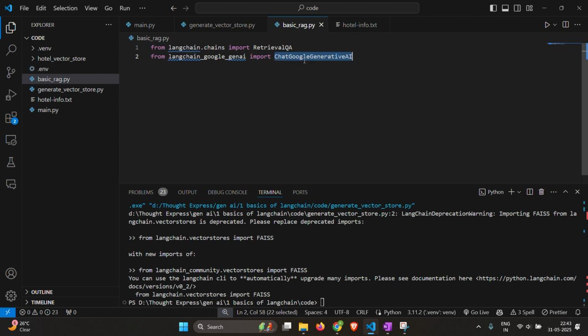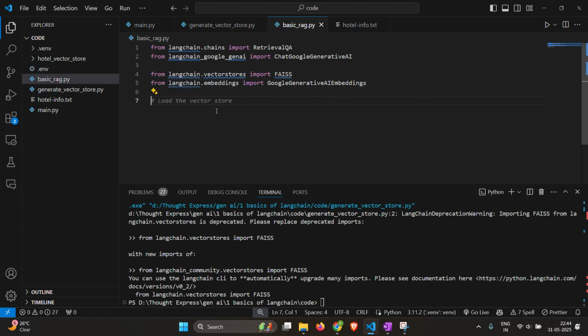So for the RAG, we are going to use the same chat Google Generative AI model, and from the LangChain, we are going to use a retrieval QA chain. So retrieval QA chain is specifically used when we create a retriever from a vector store and then we want to ask the LLM questions with the context that are retrieved from the vector store. So then let's go ahead and load our vector store. We'll also have to import the embeddings and the vector store here, the FAISS vector.